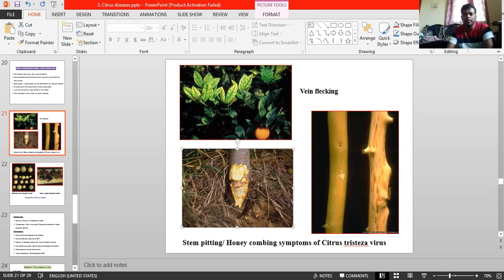Okay. Before going to mode of survival and favorable climatic conditions, you can see the citrus Tristeza virus characteristics. It is a highly flexuous filamentous virus, 2000 nanometer long and 10 to 12 nanometer wide. The virus is restricted to only phloem tissues. Just remember, it is present only in phloem tissues. And it belongs to the Closterovirus group, and it is a single-stranded positive-sense RNA virus. Okay, this much regarding pathogen.